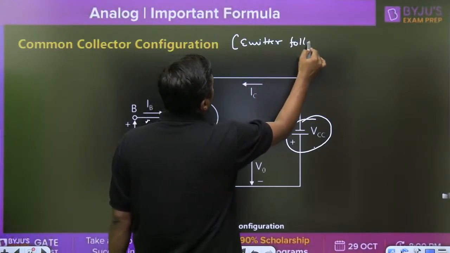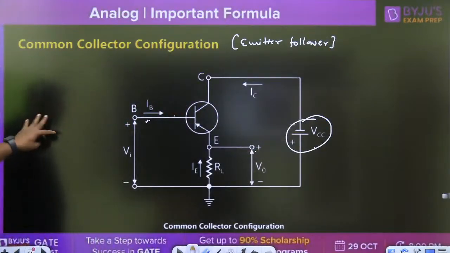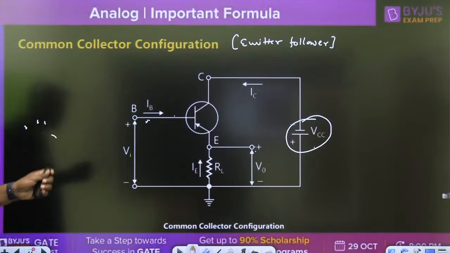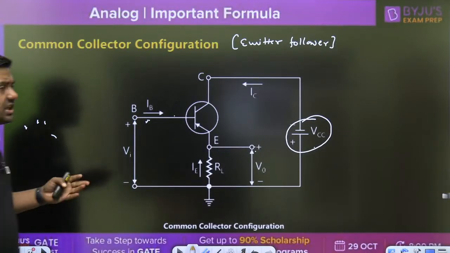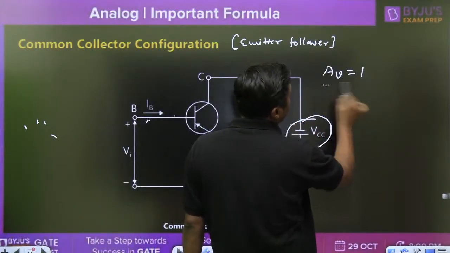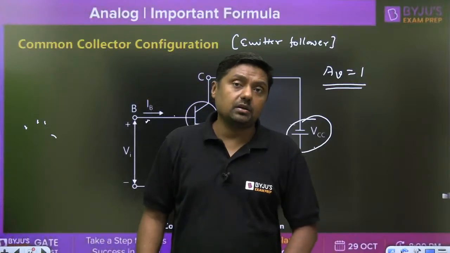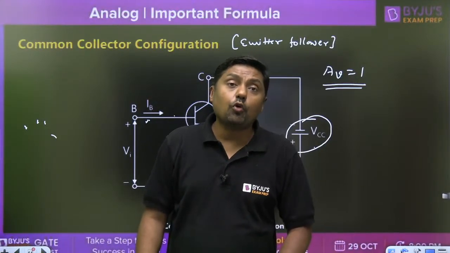Emitter follower means the voltage gain is nearly equal to 1. Output will follow the input, and we are getting the output from the emitter terminal, and that's why it is called emitter follower.